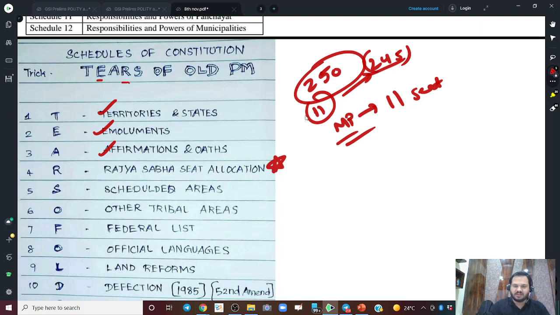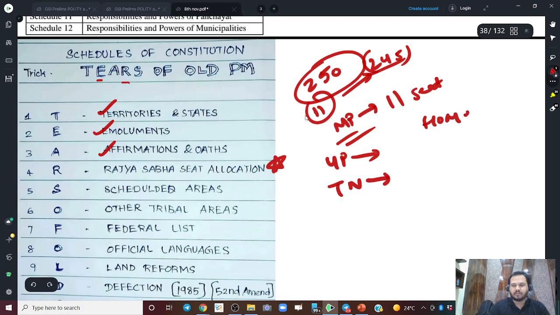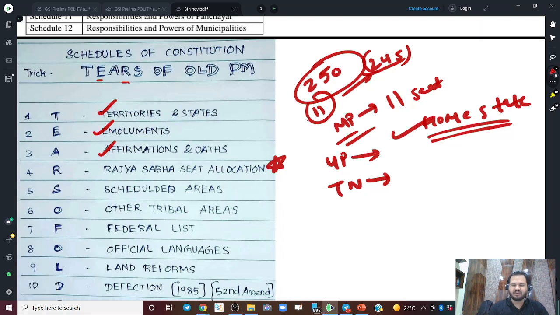How many Rajya Sabha seats are there for UP? Anyone from UP, if he or she has revised it? So this is your homework. At least this is just general awareness. Know the number of Rajya Sabha seats from your own home state, if not of all the states, at least your home state, from wherever you are. At least know the number of seats of your state which is represented in Rajya Sabha. That is an important thing. It is part of your personality. You should be knowing it.